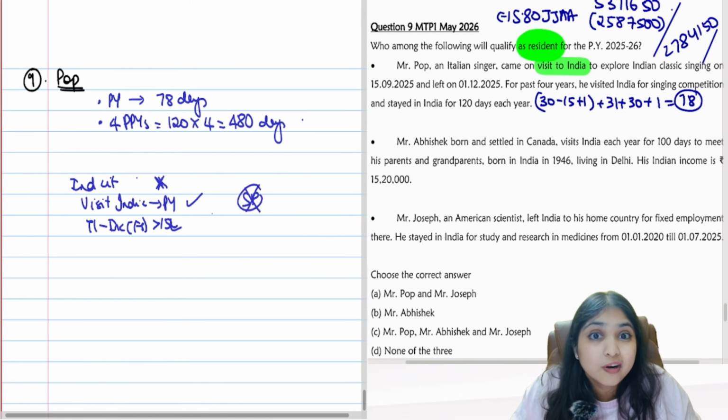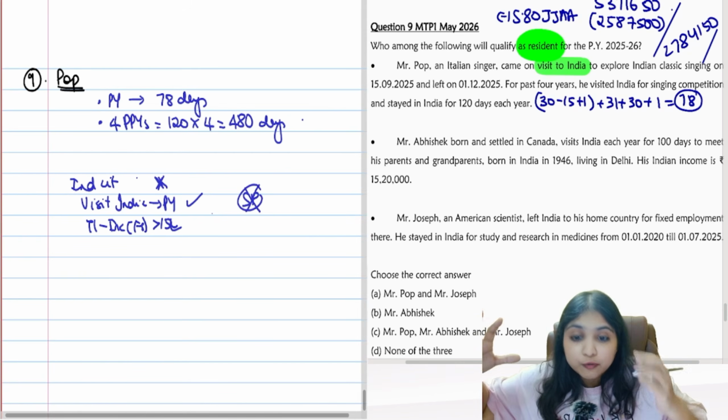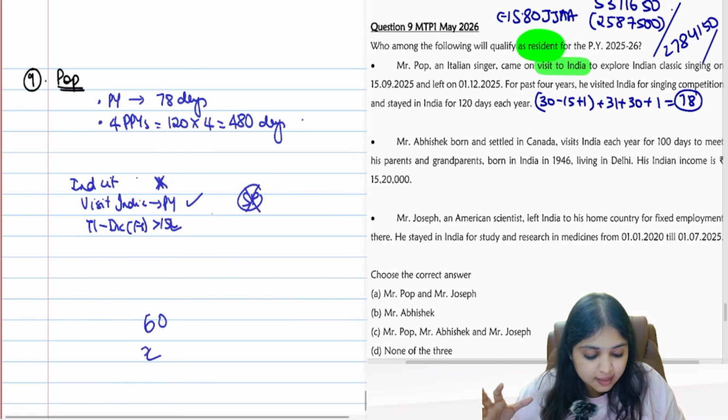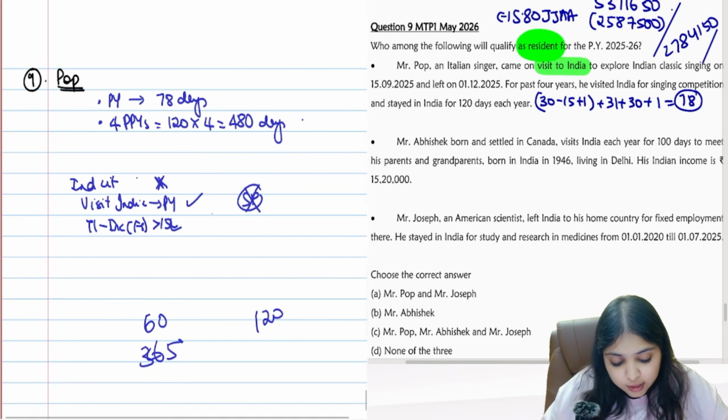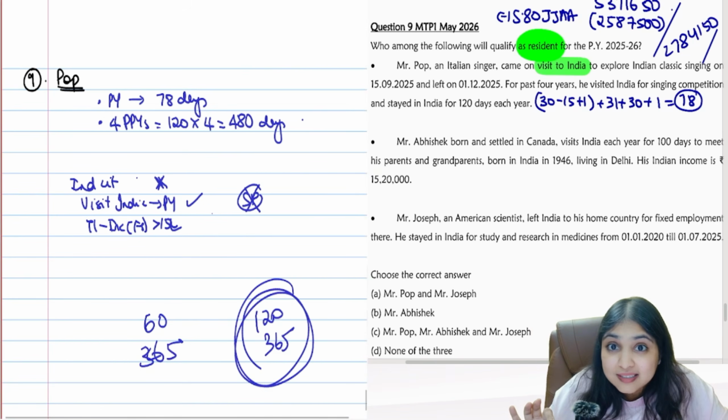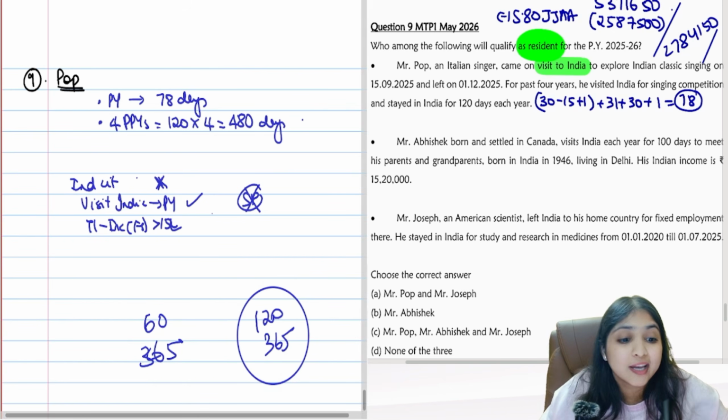If you don't know what is special provision, you have one provision where 60 days and 365 days is there. You have one provision where you have 120 days and 365 days. That 120 days, 365 days provision I call the special provision. Now you're understanding.